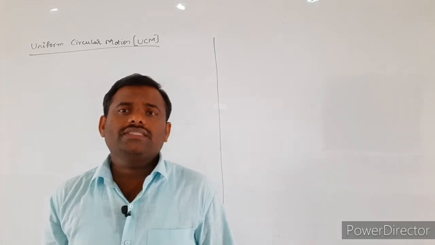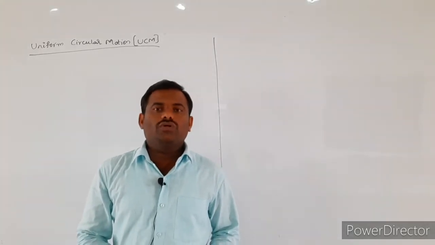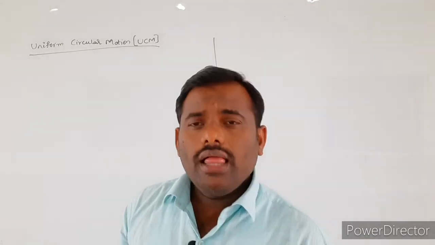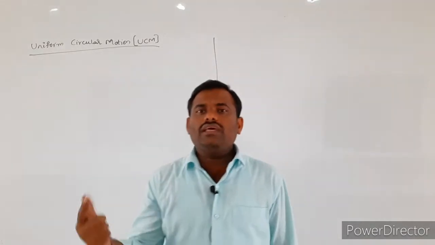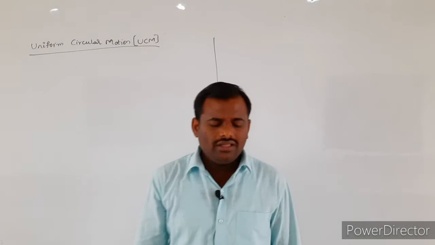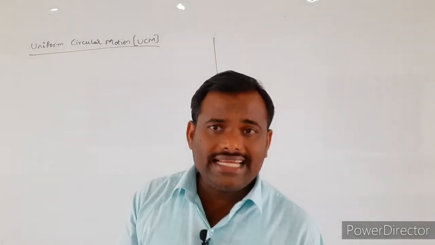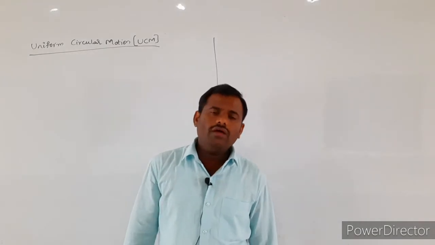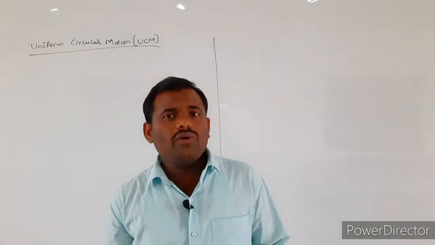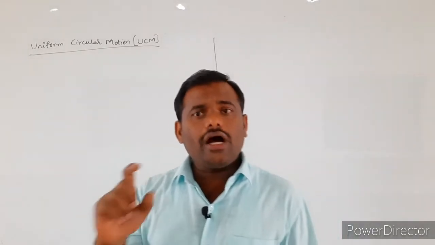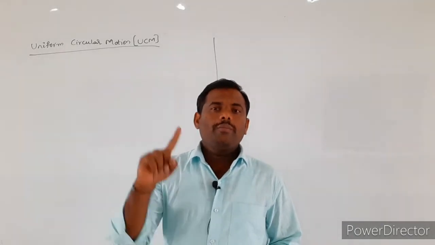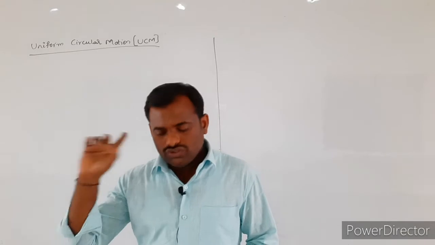Okay. Next topic is uniform circular motion. Before going to discuss uniform circular motion, we already completed translatory motion in one dimension. So how can we say a given object is in translatory motion or pure translatory motion?